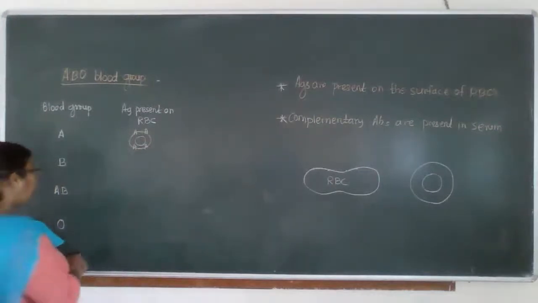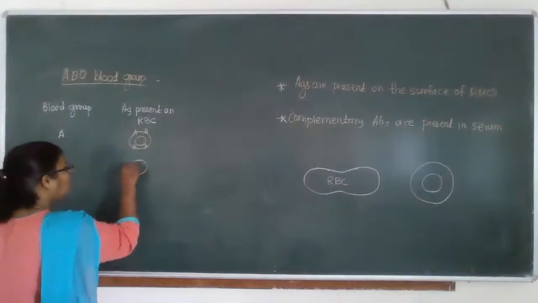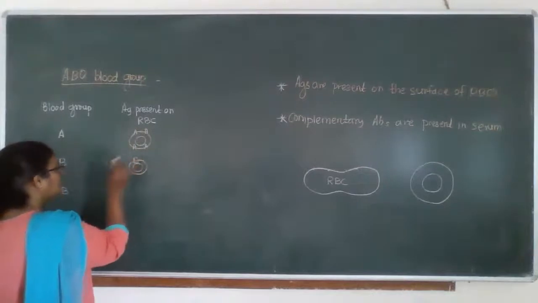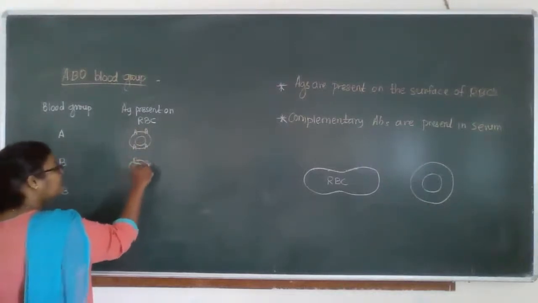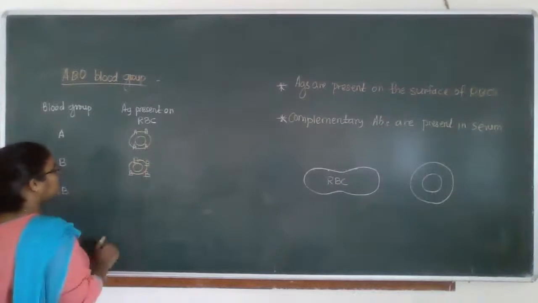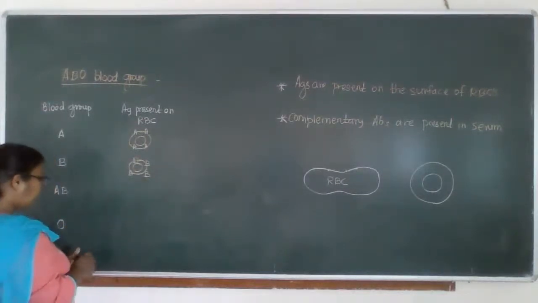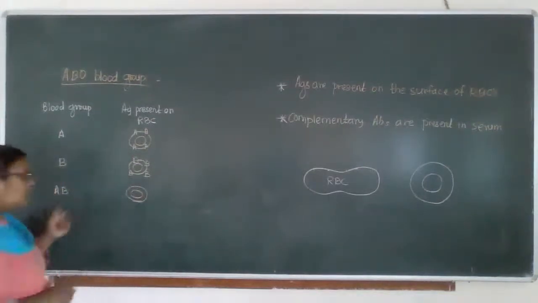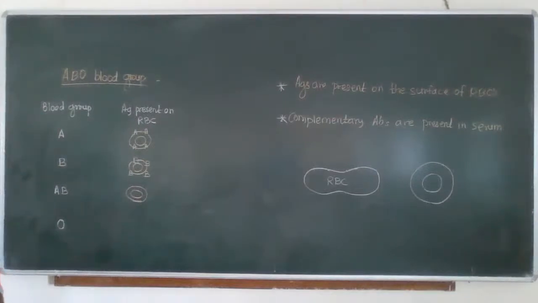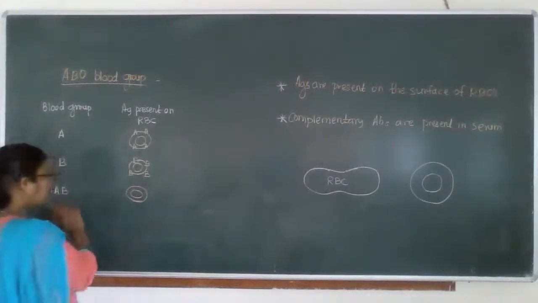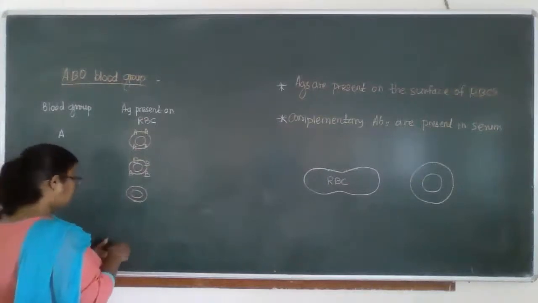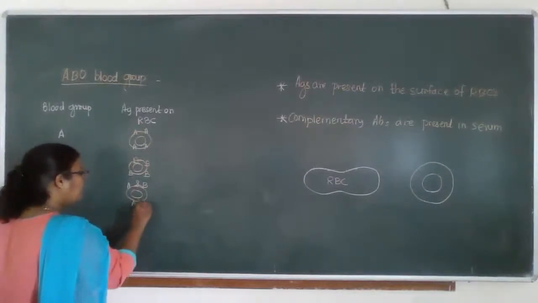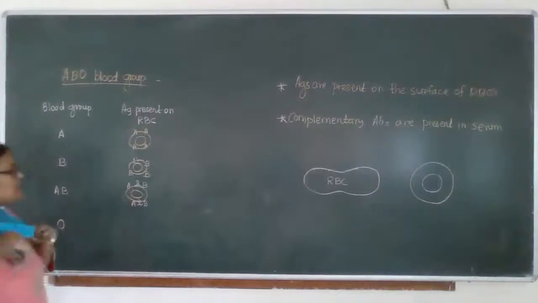Clear? So what about blood group B? For blood group B, which antigen is present on the RBC? It's the B antigen, present on the surface of this RBC. Then the next one is the AB blood group. In blood group AB, the surface has both A as well as B antigens present. Both the antigens are present on the surface of this RBC.